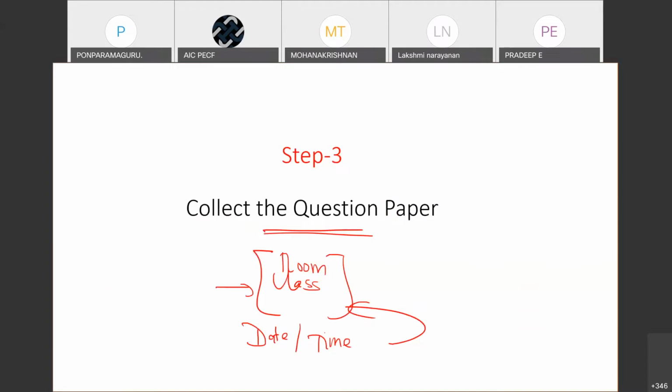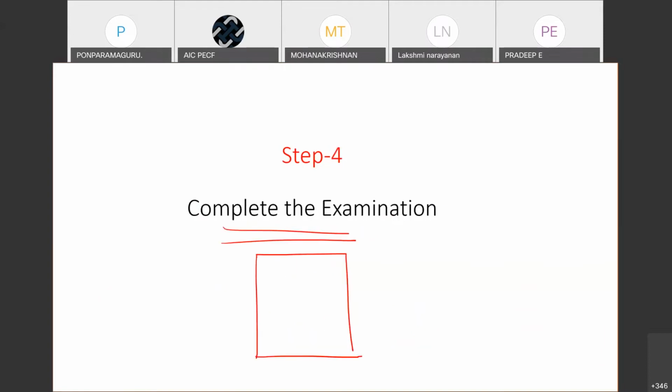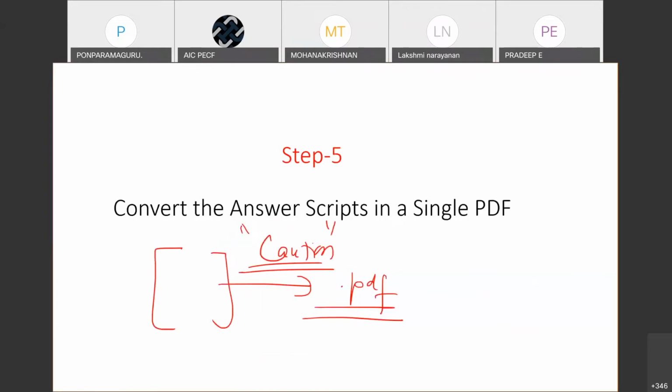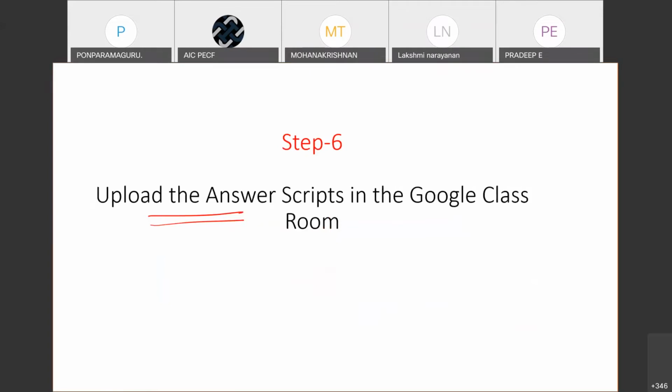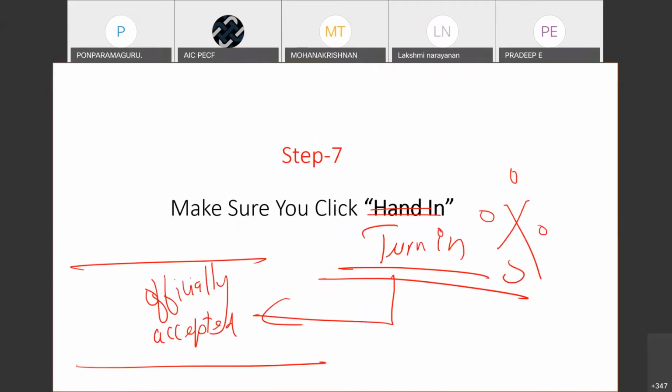Collect the question paper on the date of examination and time. Complete your examination as per the instructions given by the controller of exams. Convert your answer script into a single PDF file. Upload the answer script in the Google Classroom. And last but not the least, don't forget to click the turn in.